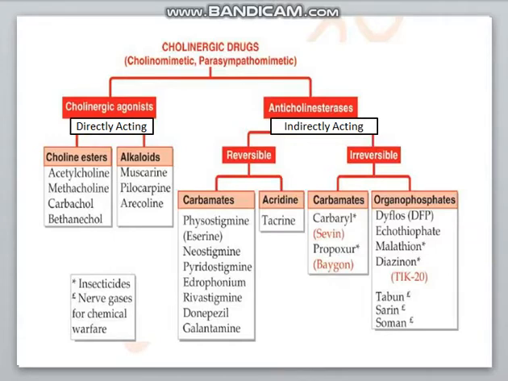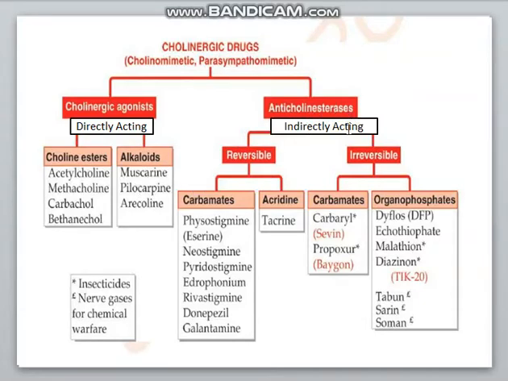This is a classification of the cholinergic system. Cholinergic drugs are classified into two, whether they are acting directly, that is cholinergic agonists, or if they are acting indirectly, they are known as anticholinesterase. The cholinergic agonist drugs are classified into two, that is choline esters or alkaloids. We will read it briefly in a further lecture.